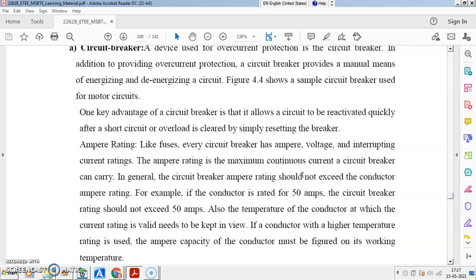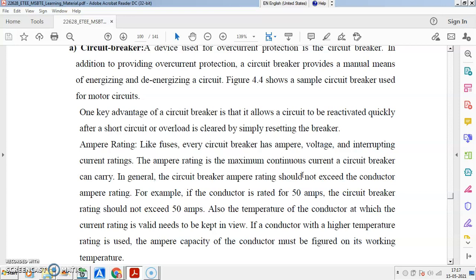When the contacts are closed and current is flowing through the circuit breaker, that will not cause any damage. The current that the circuit breaker carries continuously without damaging the contacts is the rated current of the circuit breaker.